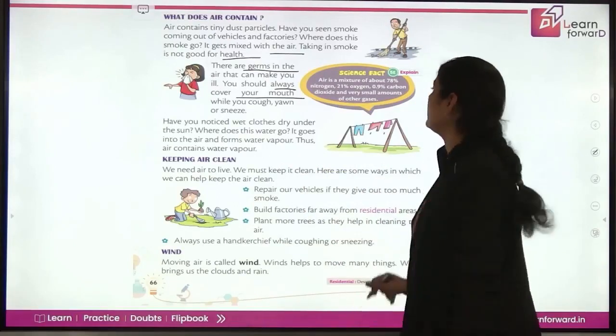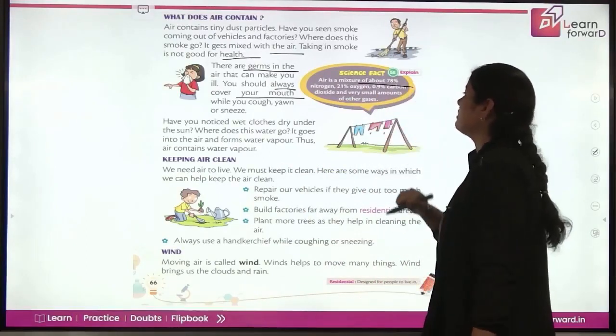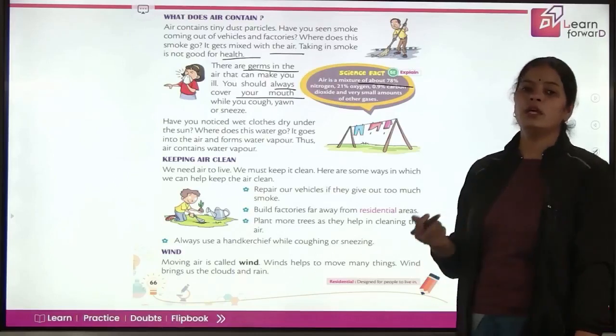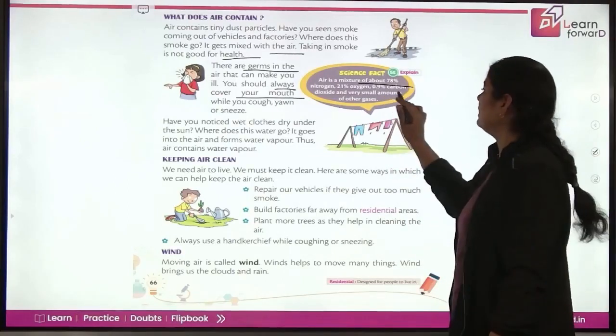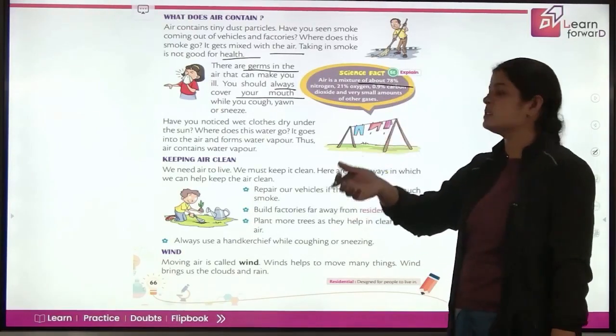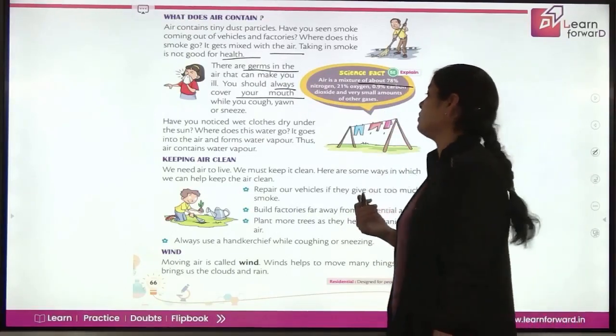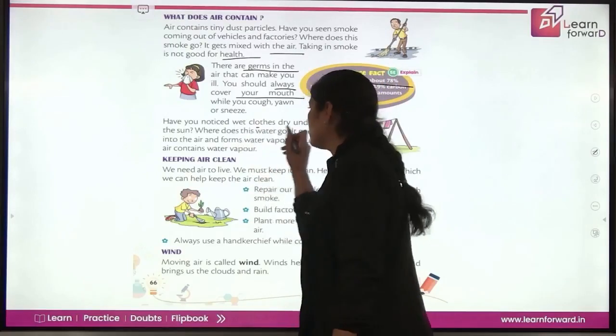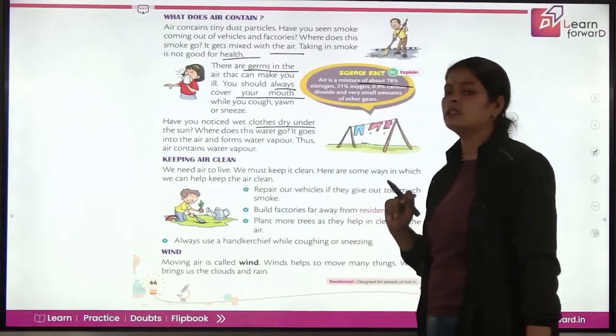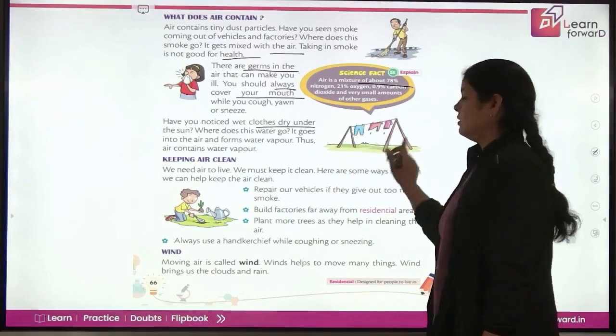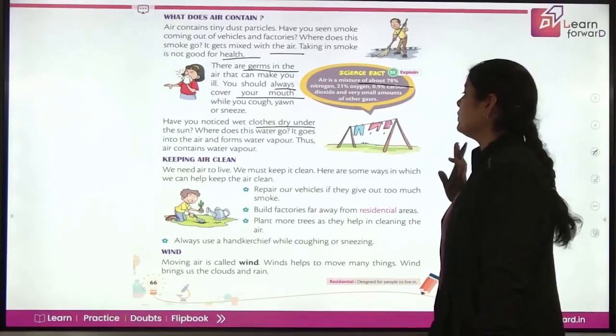Now air is a mixture of about 78% nitrogen, 21% oxygen, and maybe 1% carbon dioxide. There are other gases in a very minute amount. Now have you noticed wet clothes drying under the sun? Where does this water go?